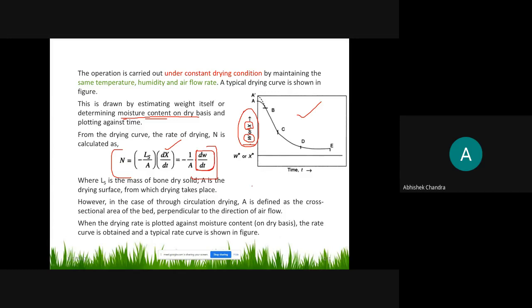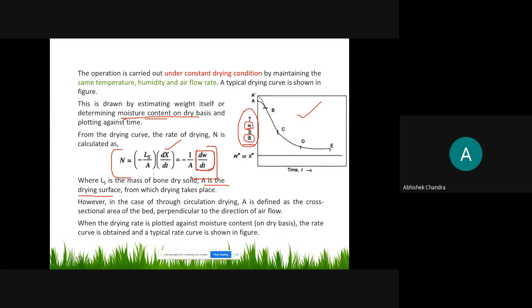Similarly, as you write the rate as dNA by dt, here for moisture content it is dW by dt divided by the area, whatever the solid surface area is. The drying surface is the area A.